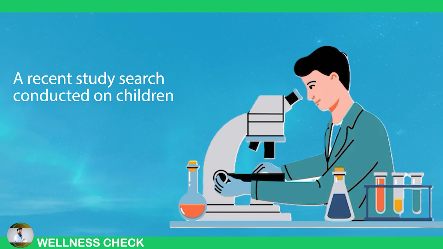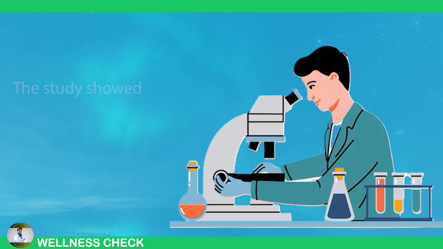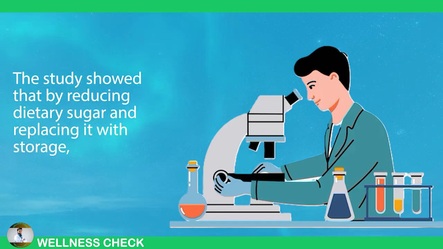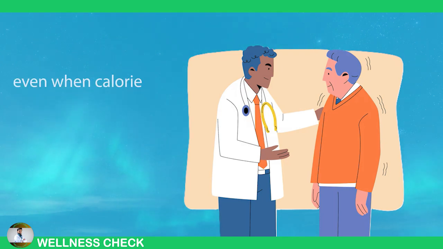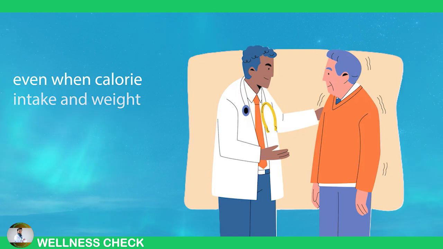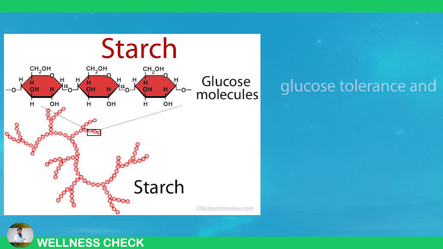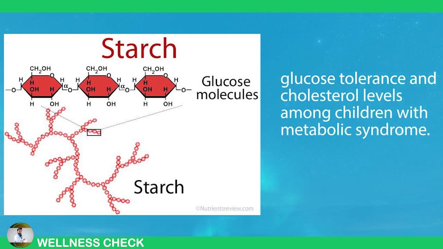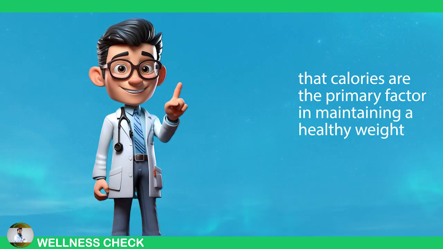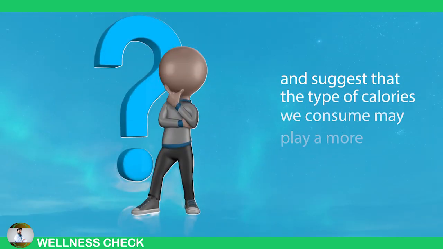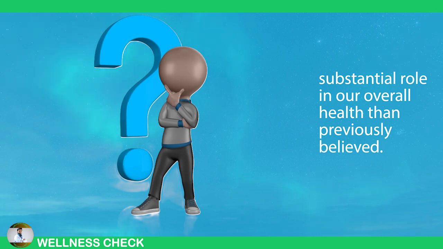A recent study conducted on children who were obese and had metabolic syndrome revealed compelling results. The study showed that by reducing dietary sugar and replacing it with starch, significant positive effects on metabolic parameters could be observed even when calorie intake and weight remained constant. Merely substituting sugar with starch led to improvements in blood pressure, glucose tolerance, and cholesterol levels among children with metabolic syndrome. These findings challenge the conventional belief that calories are the primary factor in maintaining a healthy weight and suggest that the type of calories we consume may play a more substantial role in our overall health than previously believed.